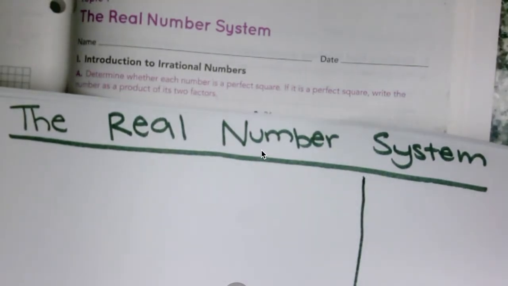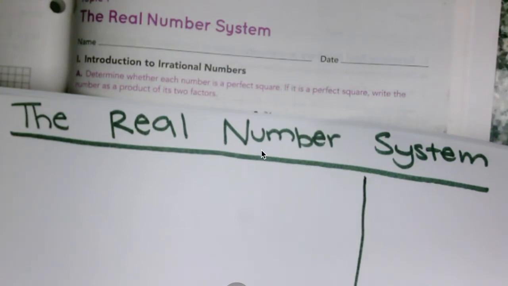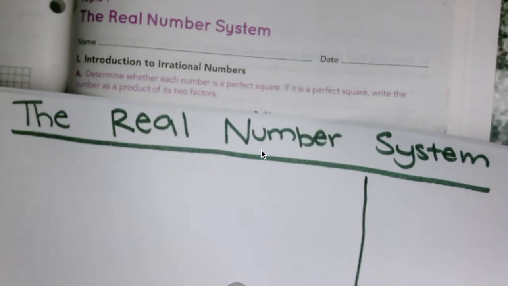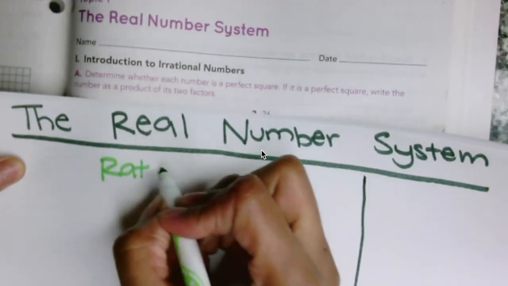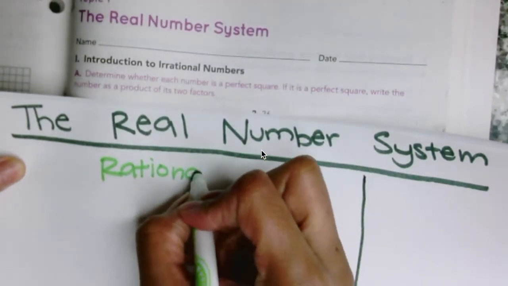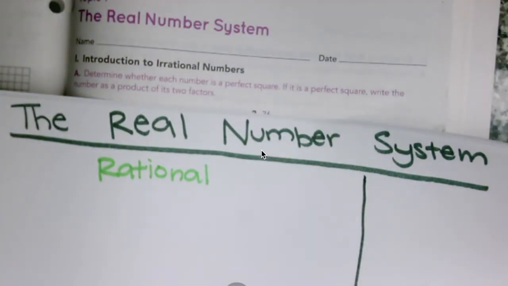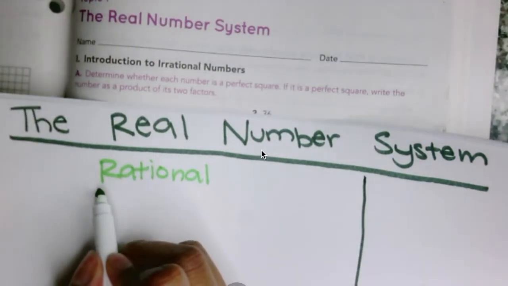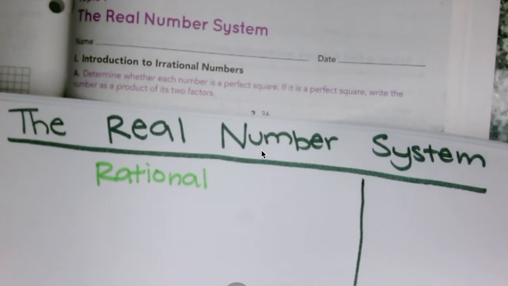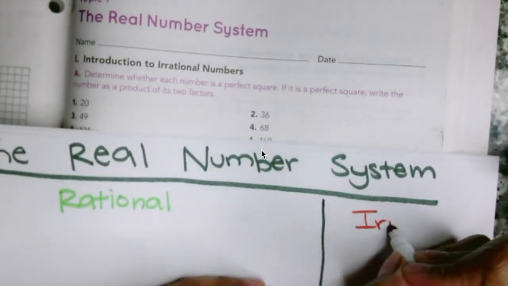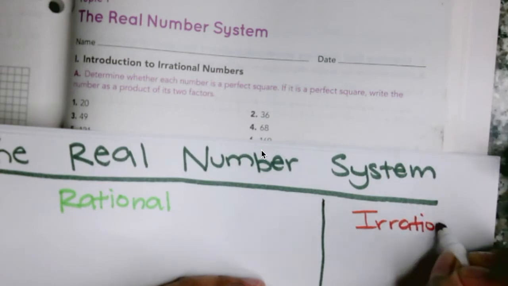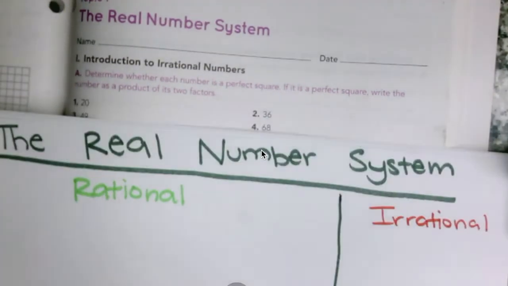And on the left side, I want you to title it, this is going to be our rational numbers. So our rational numbers are going to go on the left side, and our irrational numbers will be on the right side.